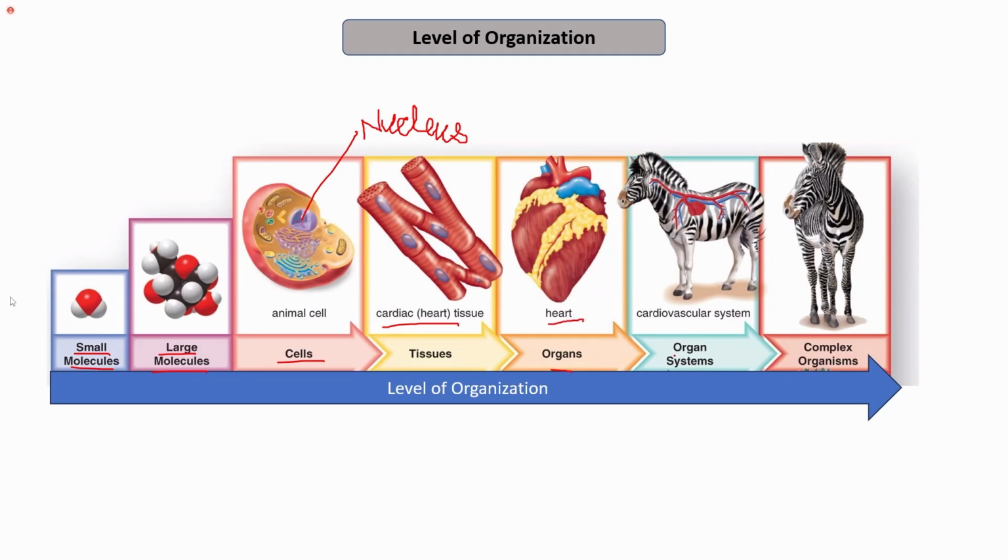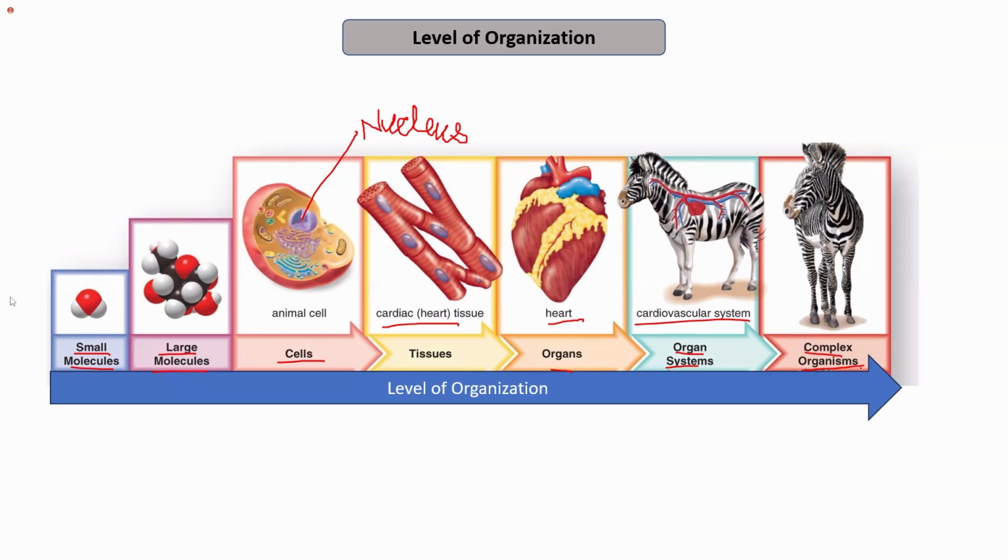These organs may be a part of a complete organ system. For example, the cardiovascular system. The heart is a part of the cardiovascular system where, along with different organs, it interacts with the blood vessels and supplies the blood to the complete body. So this is a part of an organ system, and such different types of organ systems lead to the formation of a complex organism. Like we have a circulatory system, we have a digestive system, we have a nervous system.